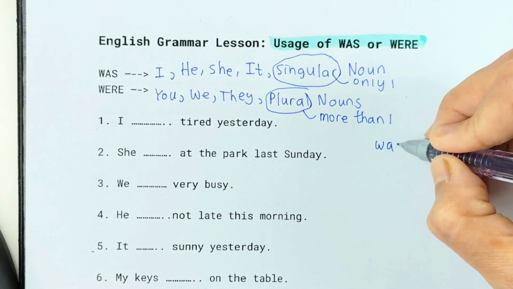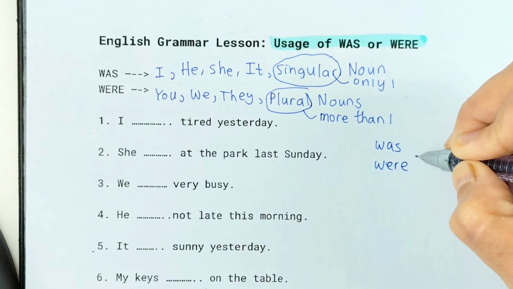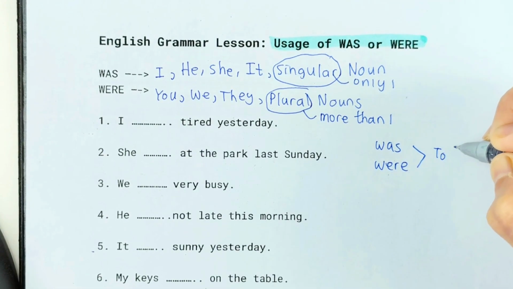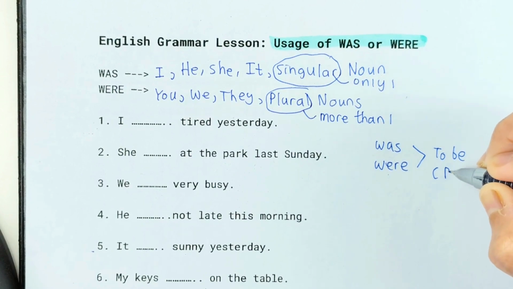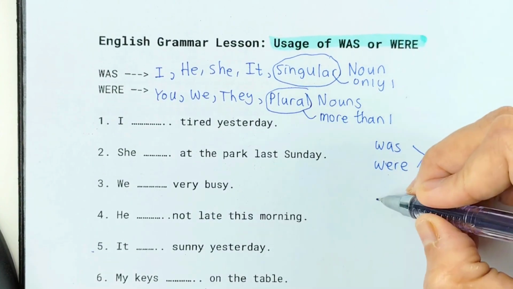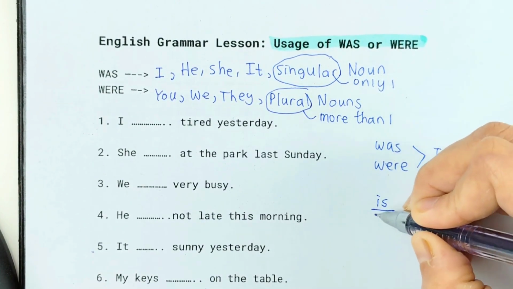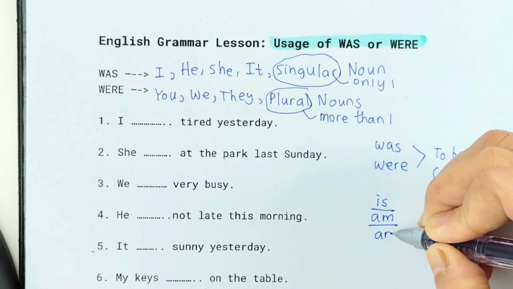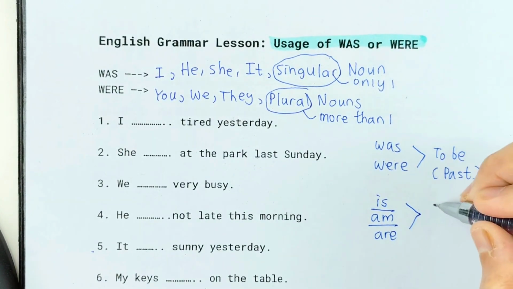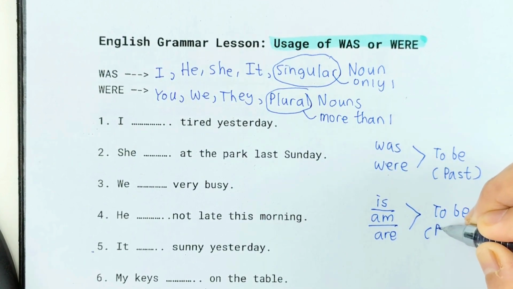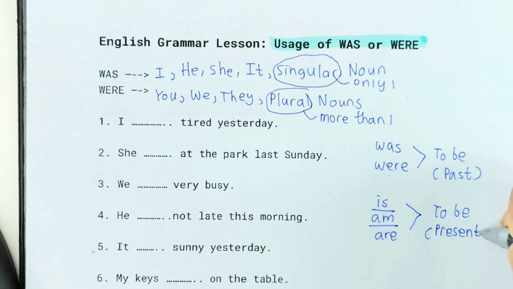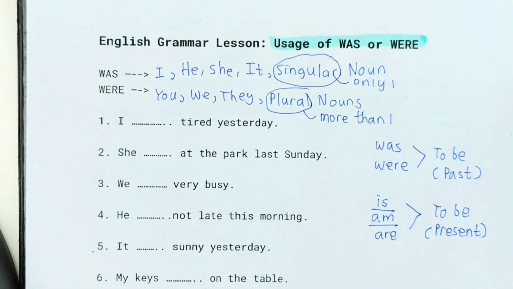Was and were, they are also called to be, and then we use that for past tense. This is the past tense of is, am, are. We use is, am, are with to be, but this one is for present. How about the grammar rule for was and were?